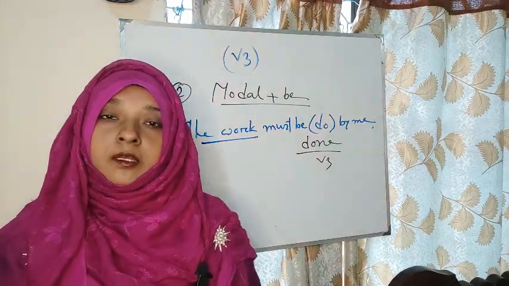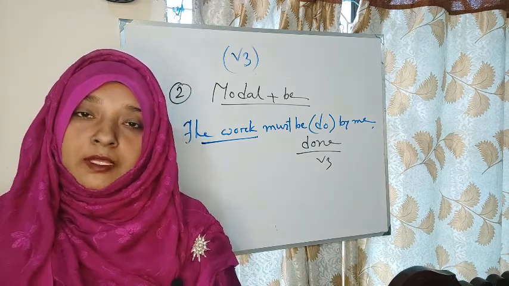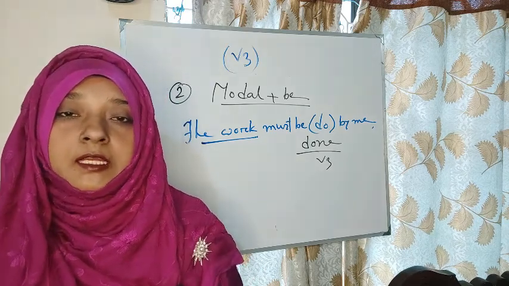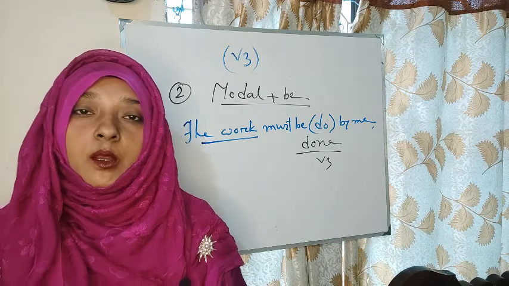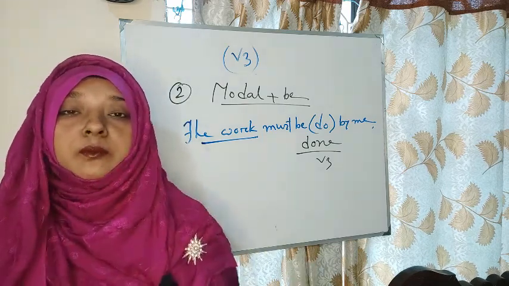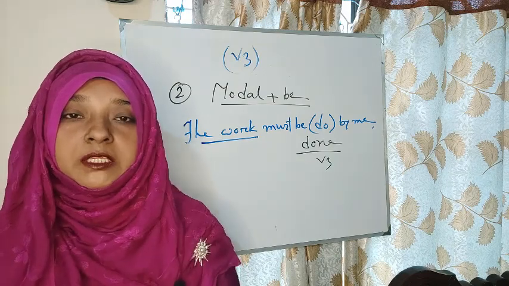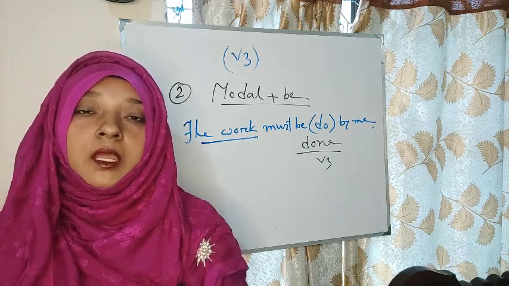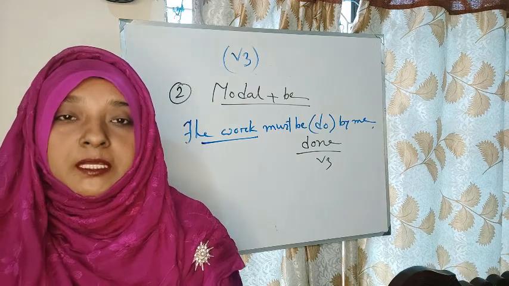Here we have learned first rule is have, has, had. After have, has, had, we will use the past participle form of the verb. Then another rule is after modal auxiliary, if we get be, then the verb of the bracket will be in the past participle form.